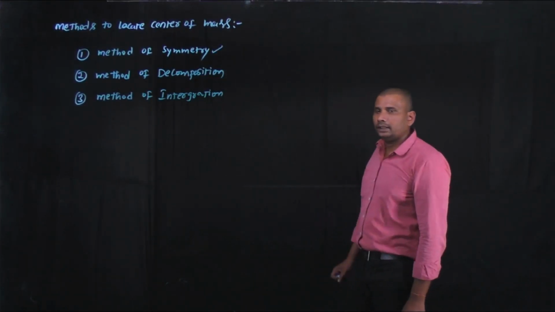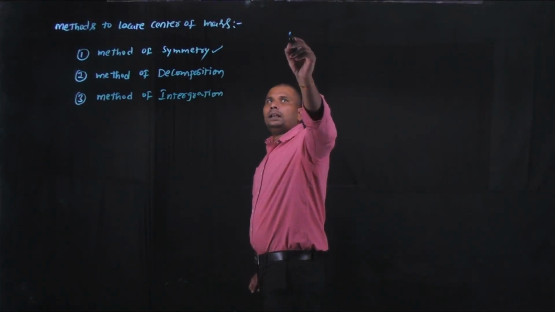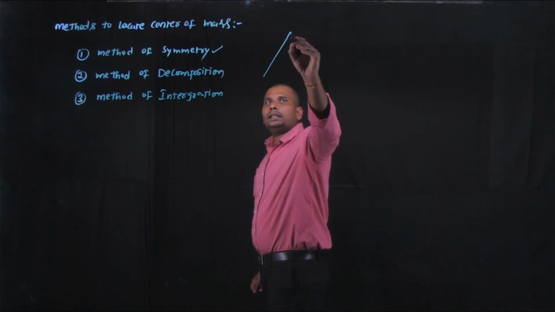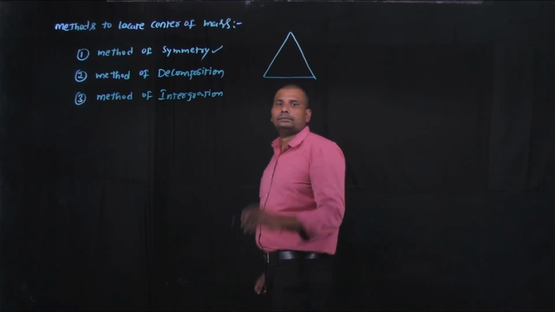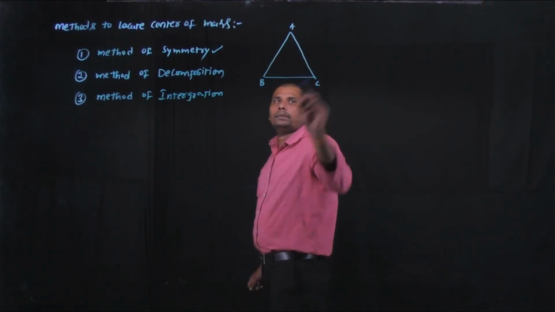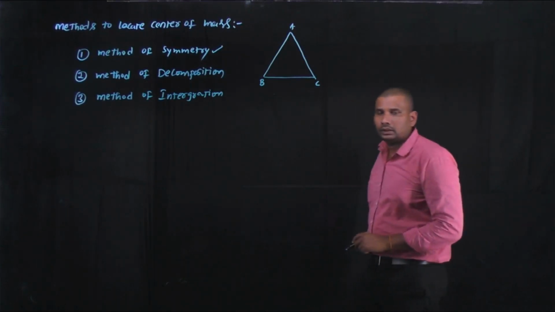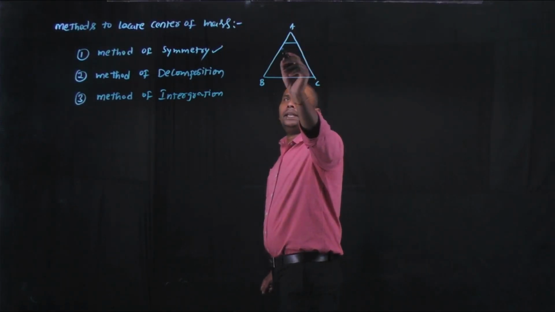In this method, let us consider some symmetrical shaped objects, and this is a triangle ABC. Now draw the parallel lines to the base BC.